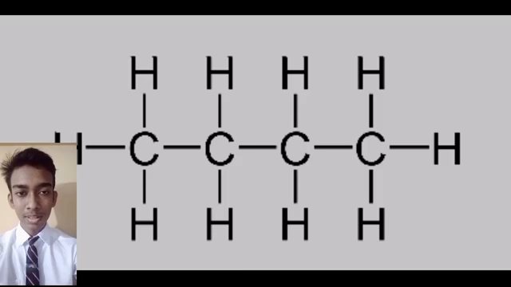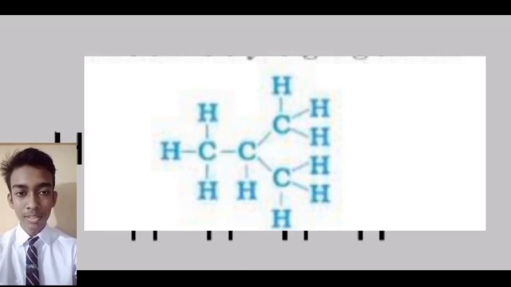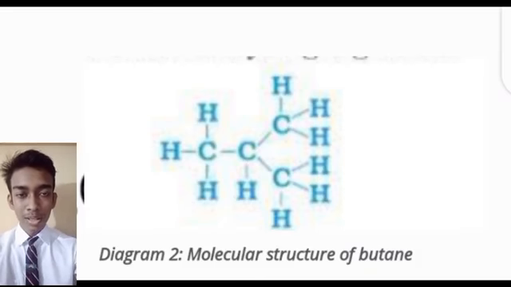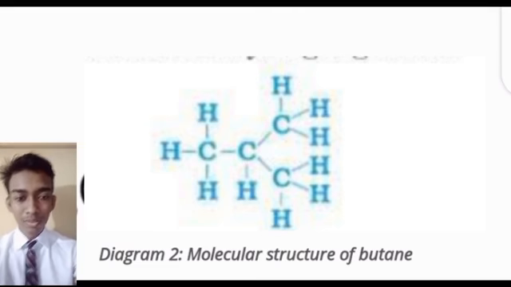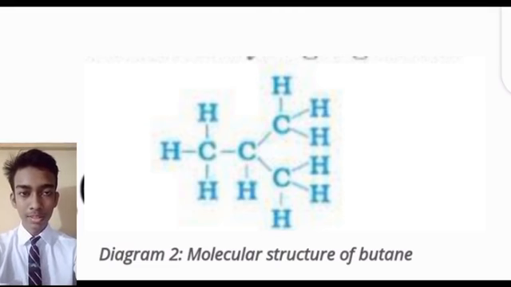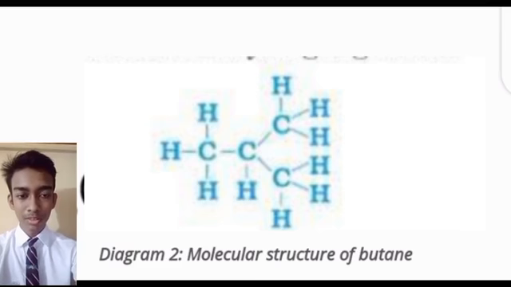But now let us take another example. Here you can see that butane is forming a structure, but it's quite different as it is forming a structure like networks. So we can consider this as a butane structure having networks, that is, branched chains. But in both cases butane has the same formula but different structures, which is quite interesting.